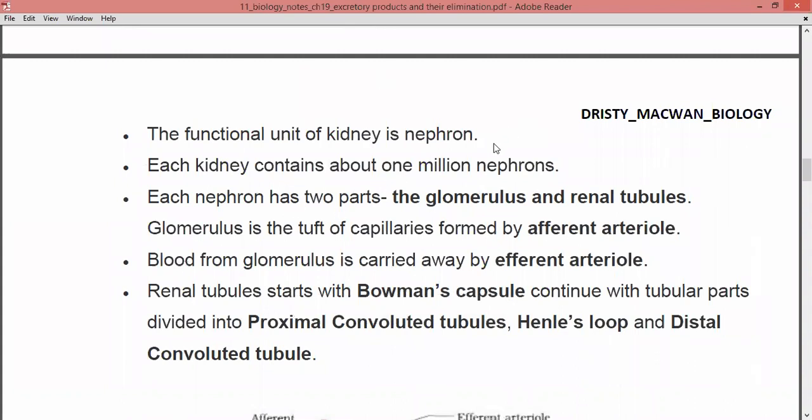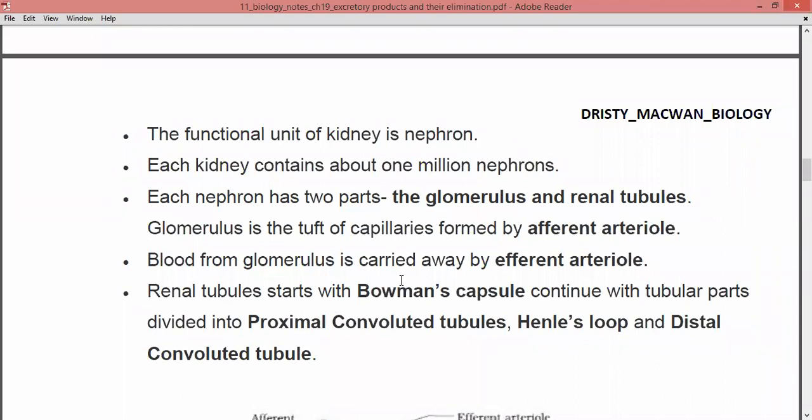Next, the functional unit of the kidney is the nephron. The main part of the kidney is the nephron. Each kidney contains about 1 million nephrons, so there are many nephrons in one kidney, right? Each nephron has two parts: the first is the glomerulus and the second is the renal tubules. The glomerulus is the tuft of capillaries which is formed by the afferent arteriole, right?